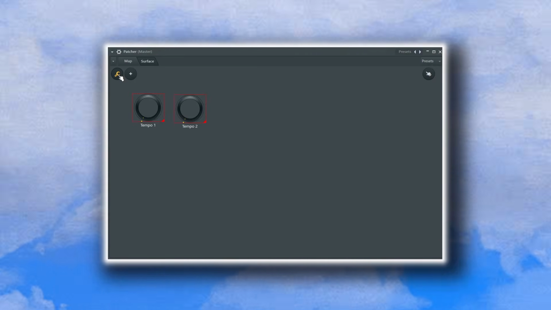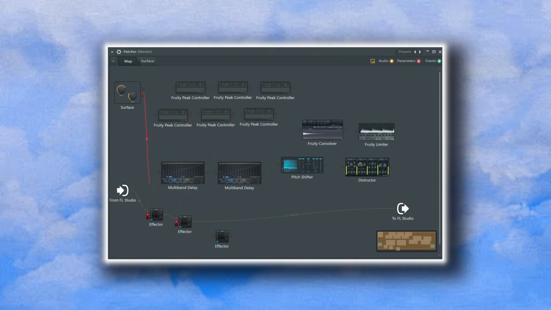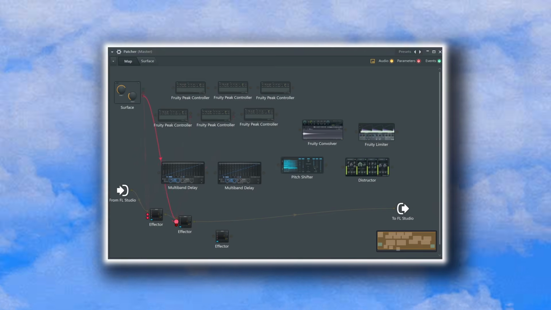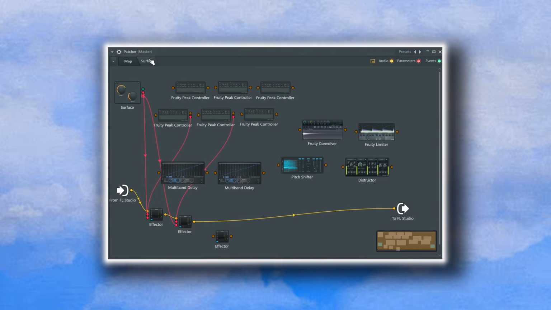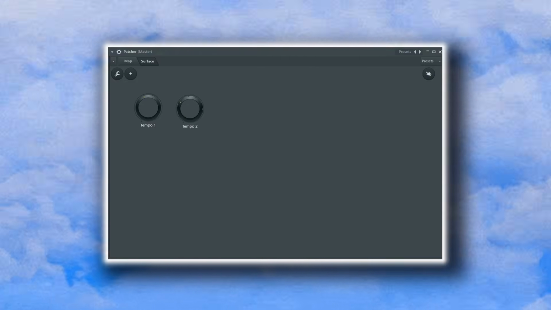Let's add 2 knobs in the Surface tab and name them Tempo 1 and Tempo 2. Now connect the knobs from the Surface output to the tempo input in the Effector. Now we can manipulate the tempo live in the Surface tab.